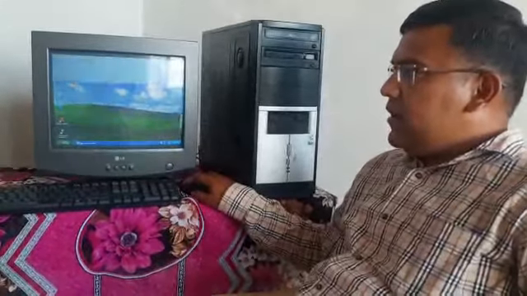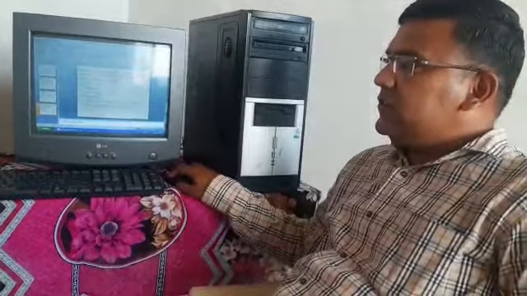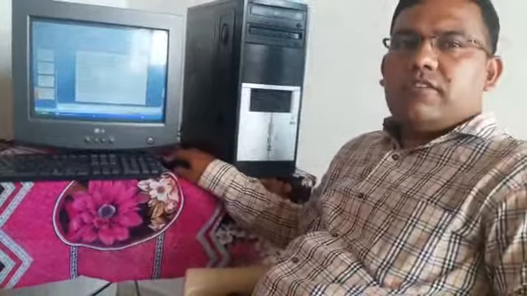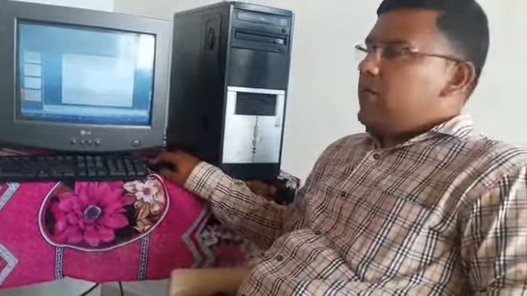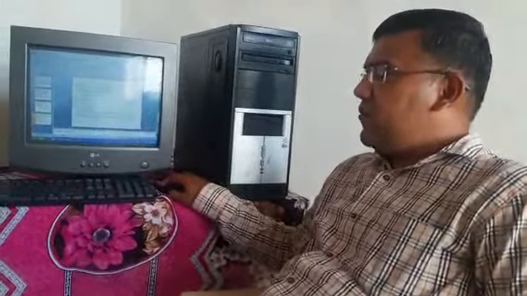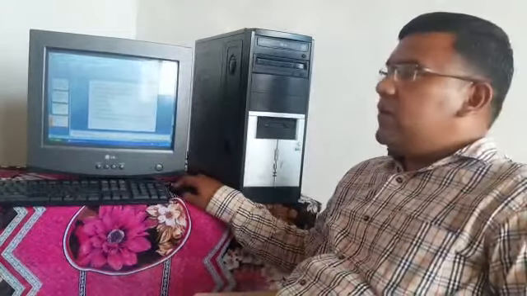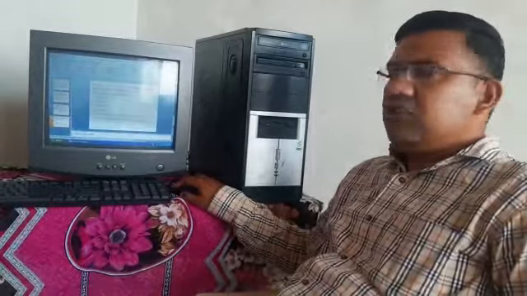After this, the next one is the taskbar. At the bottom of the screen you will see the taskbar, and it is a horizontal bar. On this you will get different options like clock and time also. Then the next one is the search box.